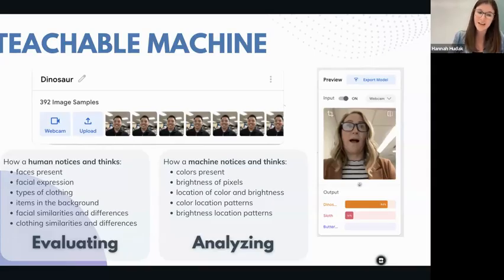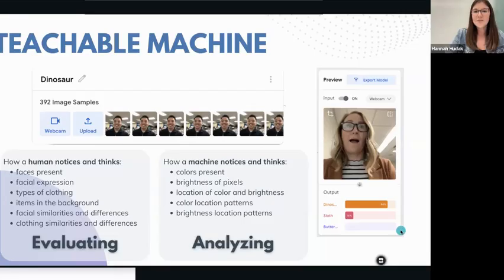It's analyzing. But humans, we notice things like the faces, the facial expressions, the types of clothing we're wearing, items in the background, and we are able to make judgment. That is why your judgment as an educator is so important. The AI outputs are not always going to be correct. Before you share anything that you generate with AI with your students, we have to evaluate it carefully, again, for that bias that Dorothy mentioned previously.